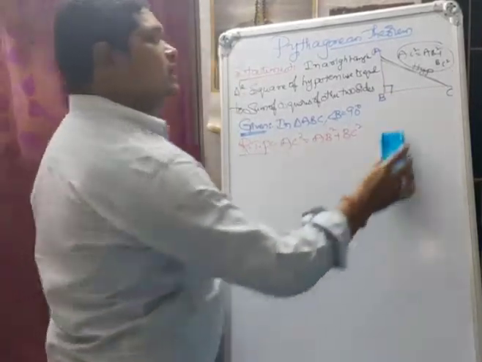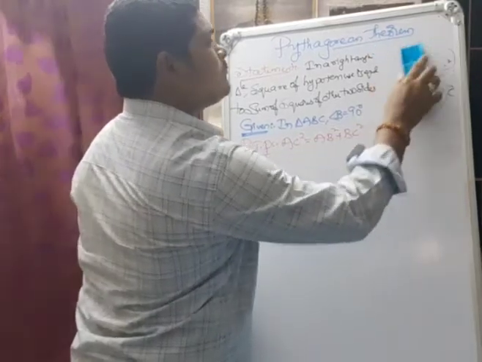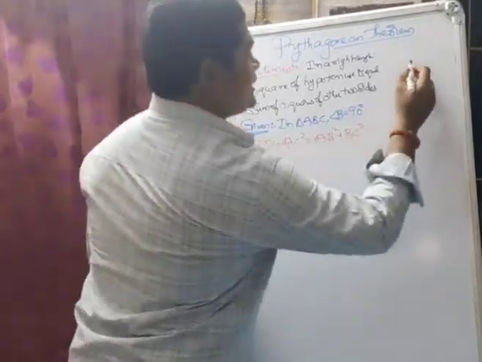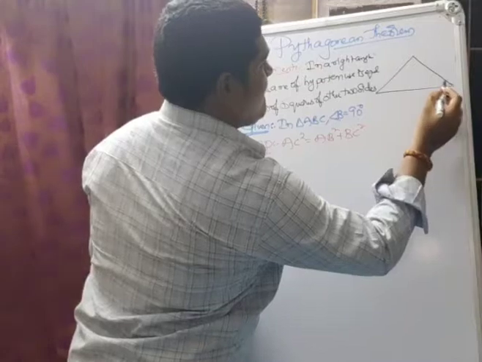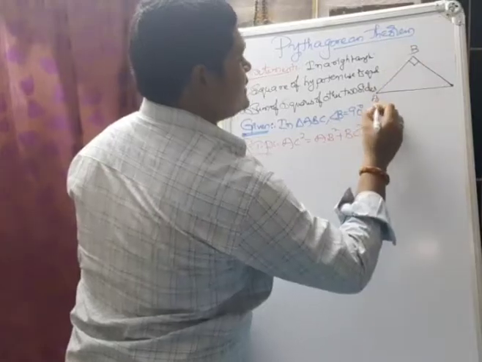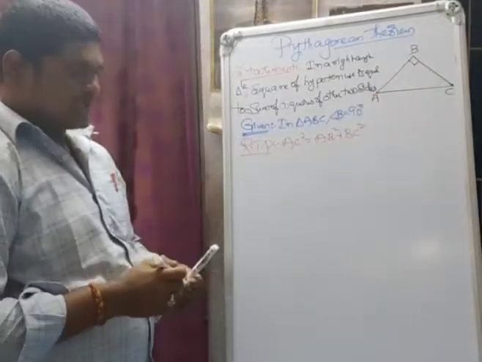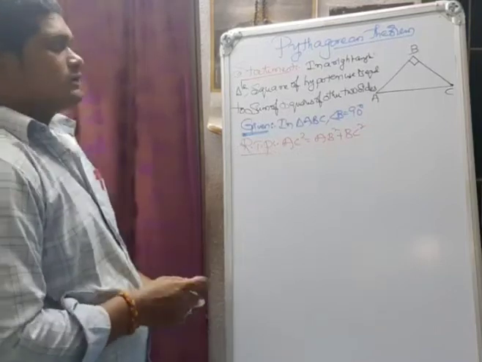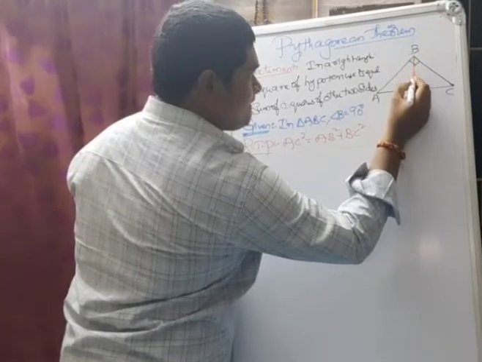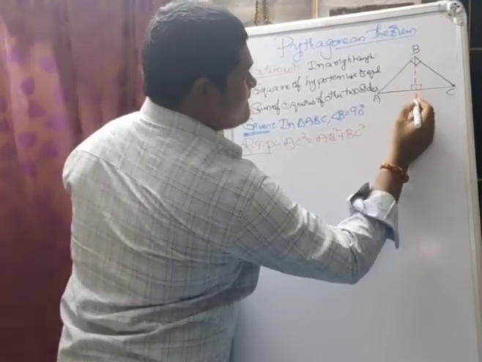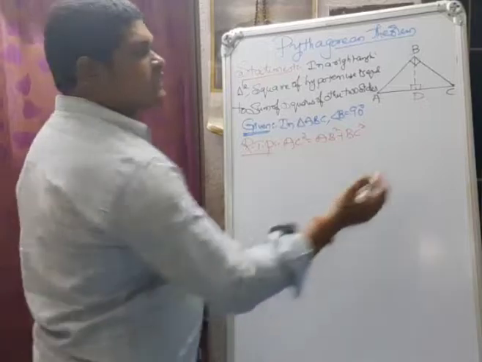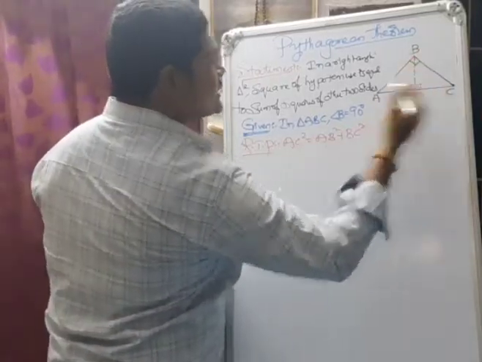According to the construction, I will draw a more convenient diagram here. Same right angle triangle. Take here. This is angle B. This is BAC. Angle B, right angle. Next. Coming for the proof, we have to construct here an altitude, that is BD. BD is the altitude. That is nothing but a perpendicular line. That is the construction. What is the construction? BD is perpendicular to AC.